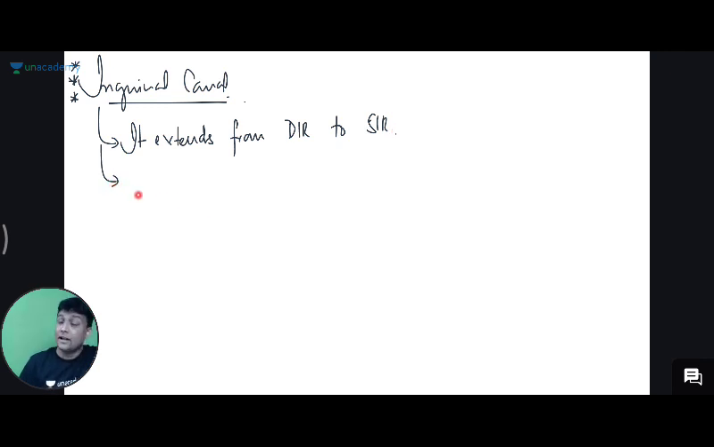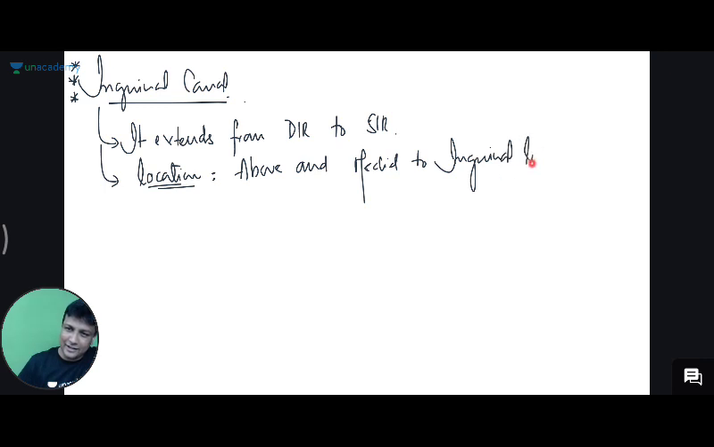Okay. Can anyone tell me the location of inguinal canal? Where is inguinal canal located? Above and medial to inguinal ligament. Okay, children? It is above and medial to inguinal ligament. Sir, what is the meaning of this? Above and medial to inguinal ligament.